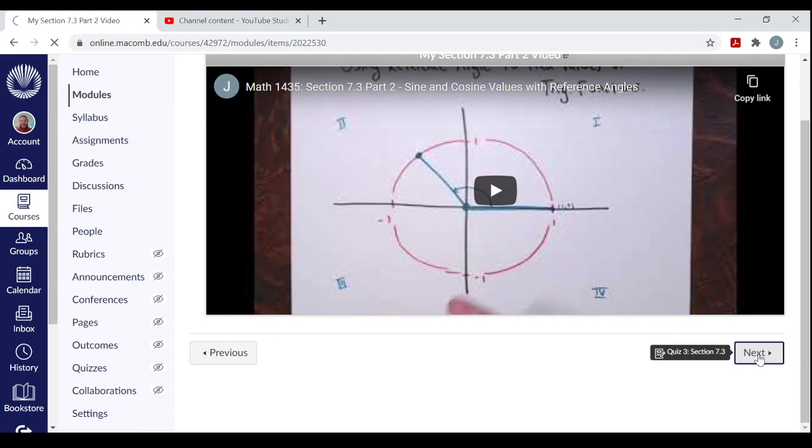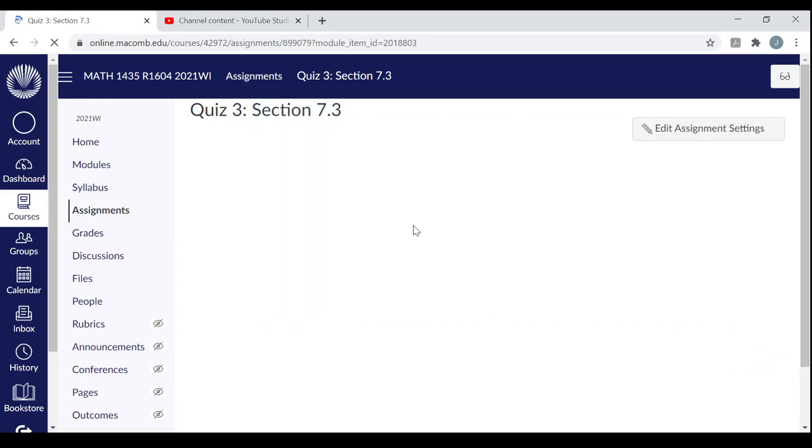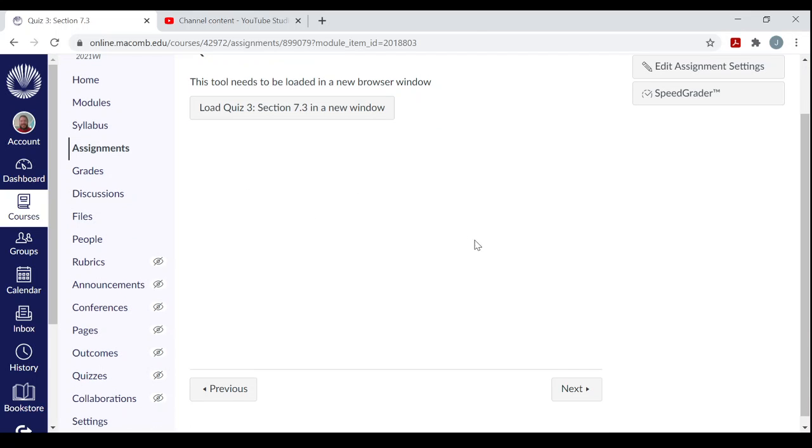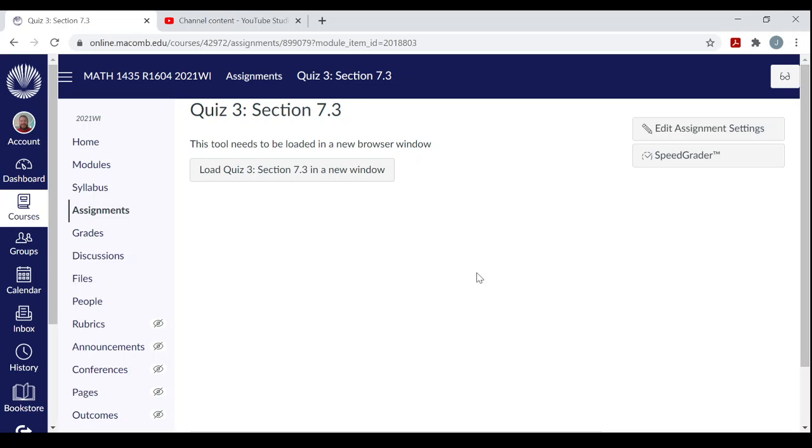Then after the videos for the Newton Alta assignments, you have your quiz 3 in Newton Alta, where you can again click on this and open it in a new window, and do your first attempt, second attempt, whatever attempt. Remember, you have up to 10 attempts, and just take it through Newton Alta. And the best of your 10 scores is what shows up in Canvas. And that's it. There's no other page after that, and I think chapter 7. So that's it for the week 3 module.